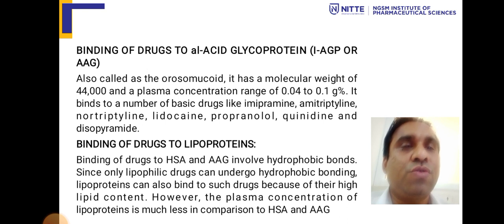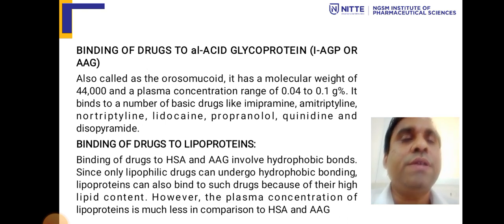Binding of drugs to alpha 1 acid glycoprotein, or AAG. This is an orosomucoid. It has a molecular weight of 44,000 and the plasma concentration ranges from 0.04 to 0.1 gram percentage. It binds to a number of basic drugs like imipramine, amitriptyline, nortriptyline, lidocaine, propranolol, quinidine, and disopyramide.